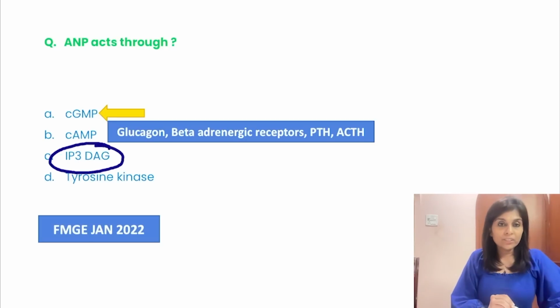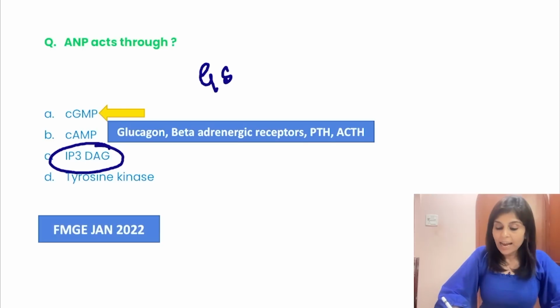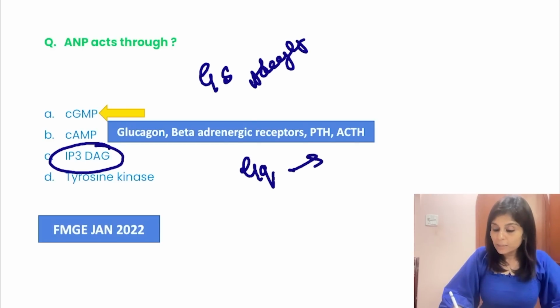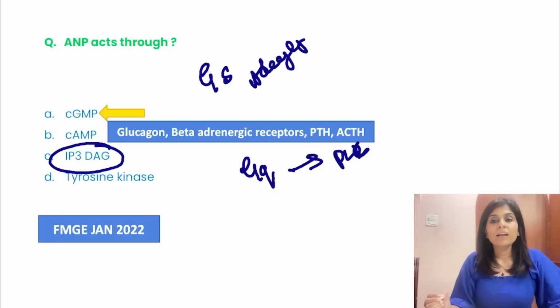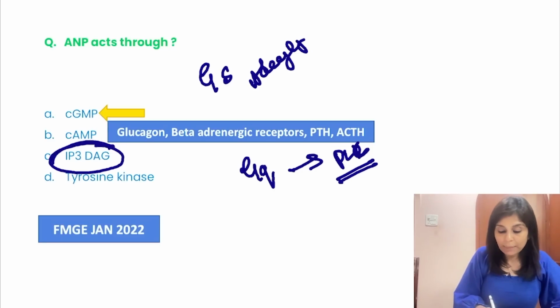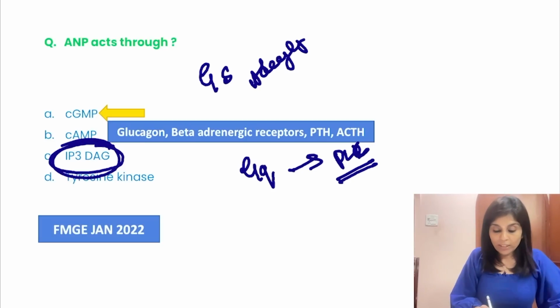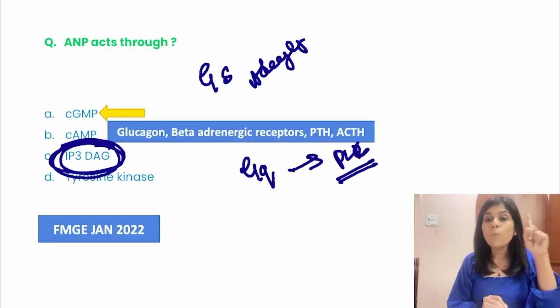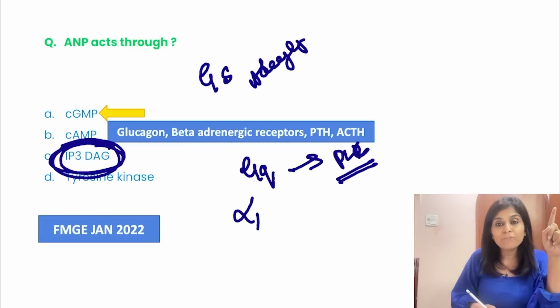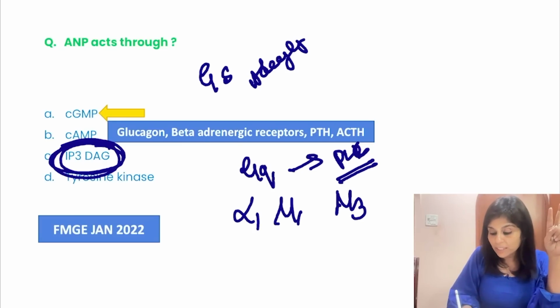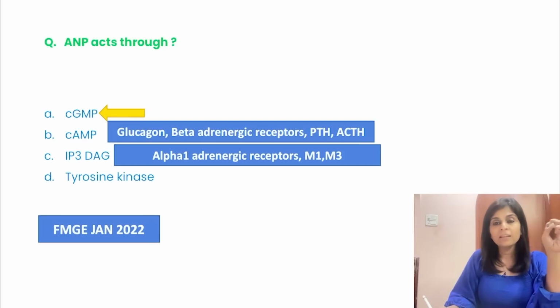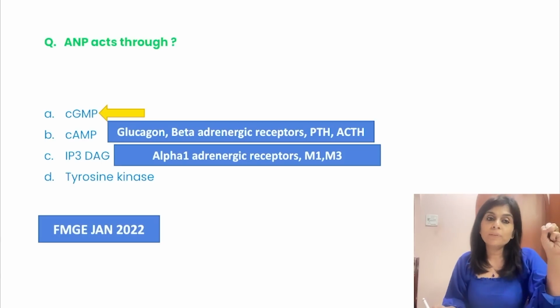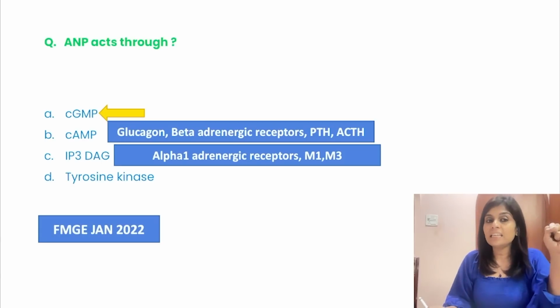IP3 and DAG. I told you GS acts by stimulating adenylyl cyclase. The GQ receptor acts by activating phospholipase C. And this phospholipase C forms IP3 and DAG. So what are the IP3 DAG receptors? Alpha 1. Yeah, all the 1 receptors. What are the 1 receptors? Alpha 1, M1, M3. Okay, alpha 1, M1, M3. All these are GQ coupled receptors. They act through IP3 and DAG.